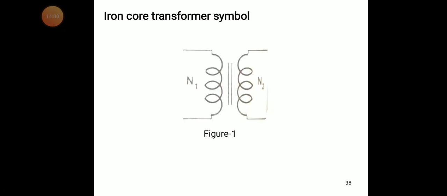So now we try to discuss the symbols of the different transformers. This is another one, the iron core transformer symbol. Iron core transformer means, as we already know, that the iron core is indicated by two straight lines. The primary winding is N1, the secondary winding is N2, and the core is the two lines.